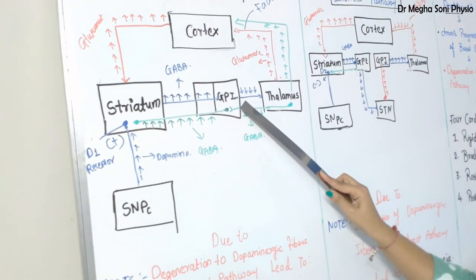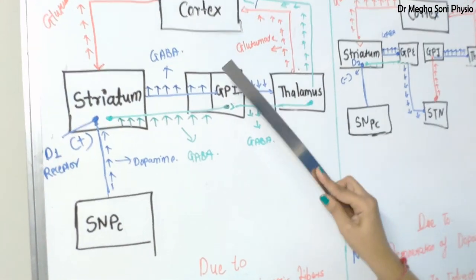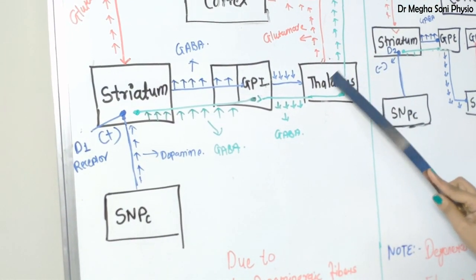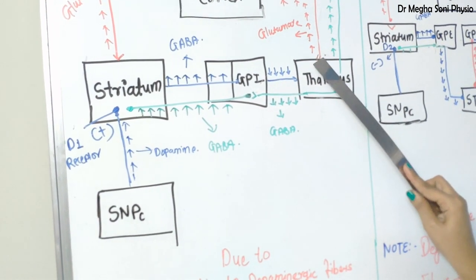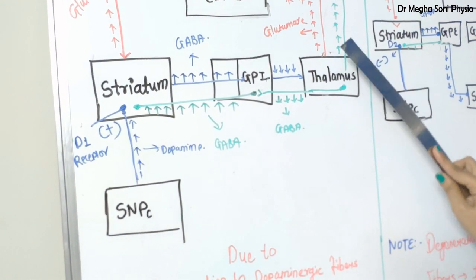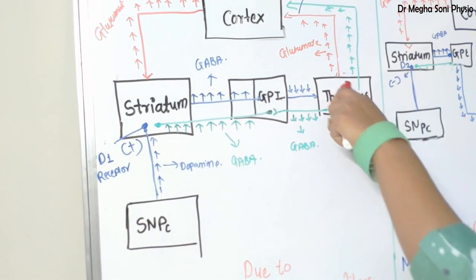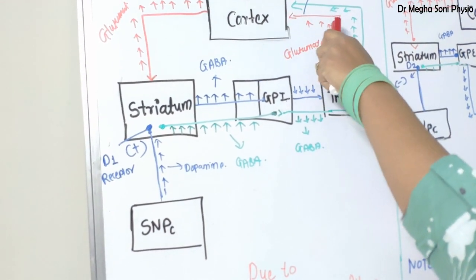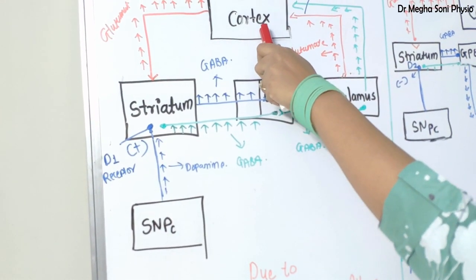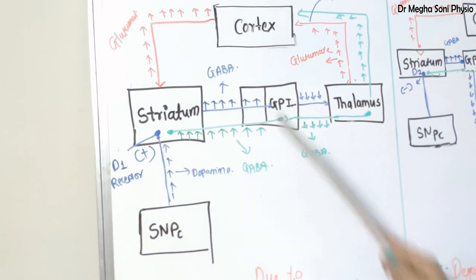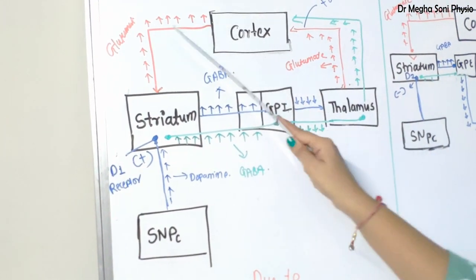As GPI is inhibited, it is now not able to secrete more GABA over thalamus. So it is not able to inhibit the thalamus. So thalamus will be excited or facilitated, and then this thalamus will send an excitatory signal to cortex, and in this way facilitatory movement takes place. Fine. So this is all about the direct circuit.